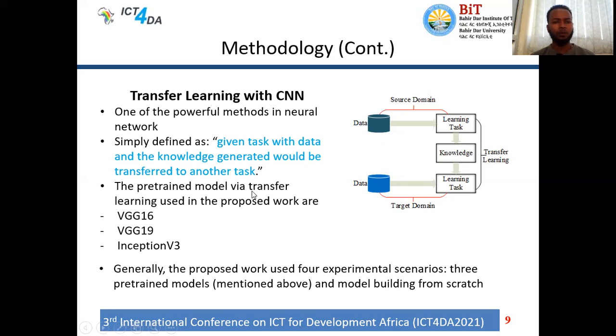The pre-trained models via transfer learning used in this work are, first, VGG16, second, VGG19, and third, Inception V3.